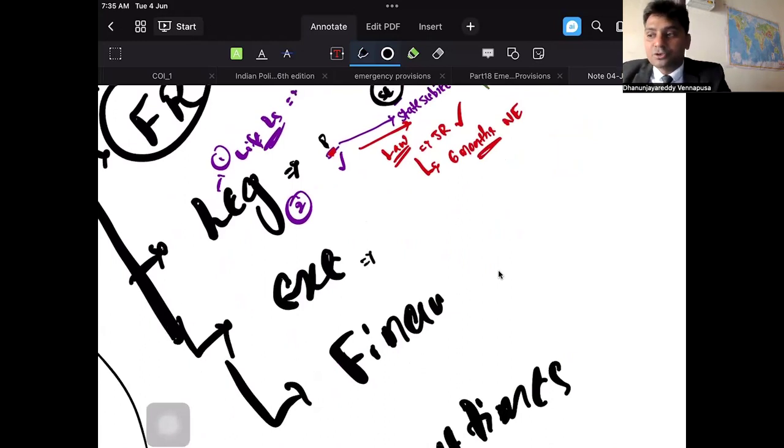After this, the executive power. The executive powers during the times of national emergency. Normally the executive power is exercised by the governor in the states and the president at the center.